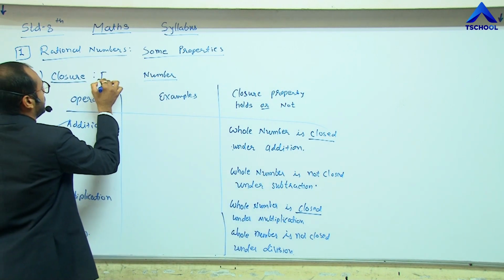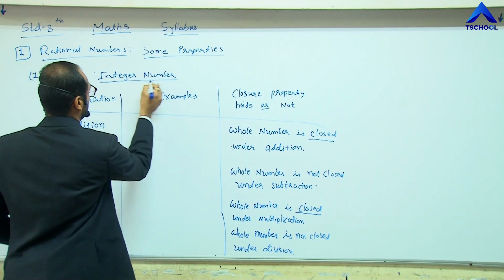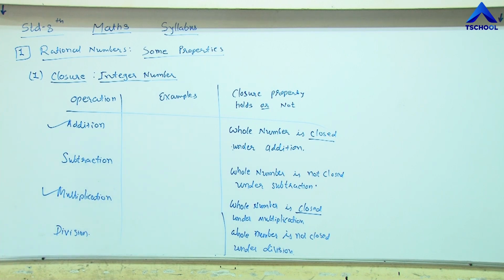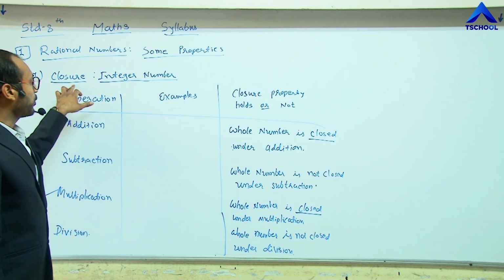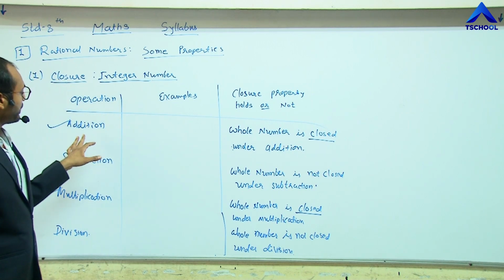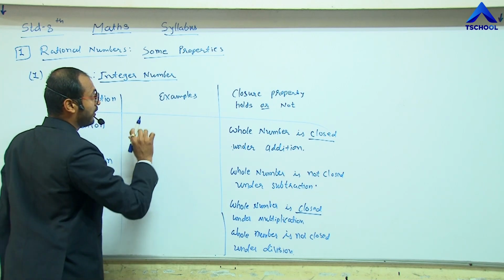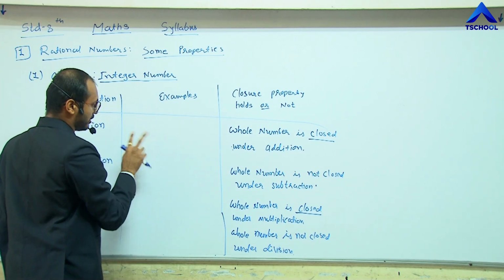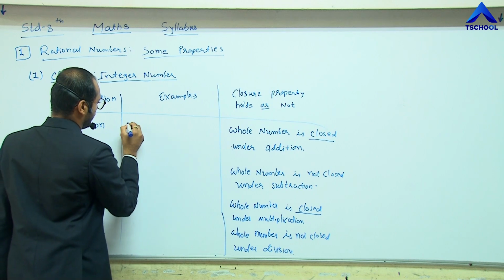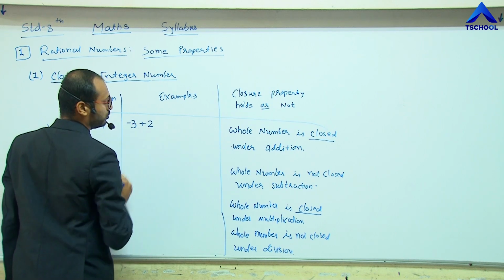Like integers. For the integer number system, let me check the closure property for these operations. The first operation is addition. Let me take the addition of two integers like -3 plus 2.